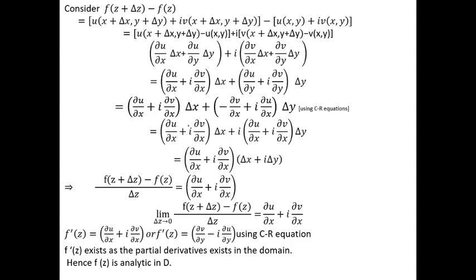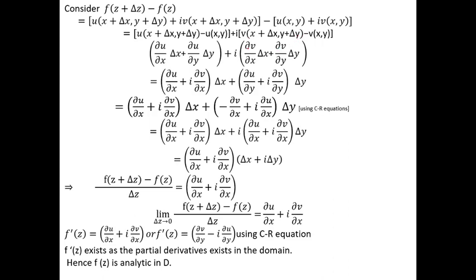Now see here, this can be written as u(x + Δx, y + Δy) - u(x, y), which can be written as ∂u/∂x Δx + ∂u/∂y Δy, because u changes in both the x variable and the y variable. Similarly, here v changes in the x variable and also the y variable.